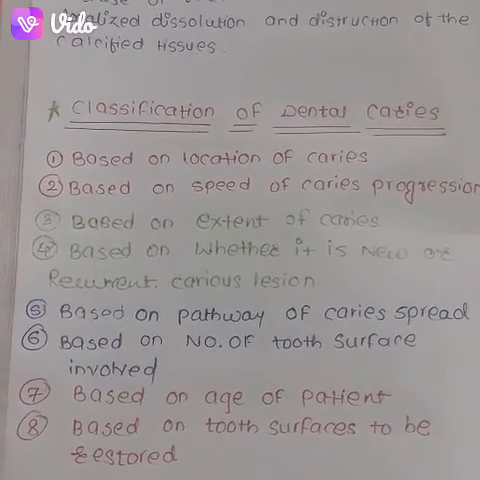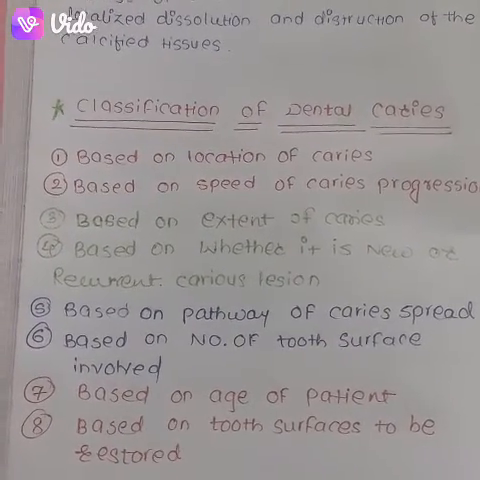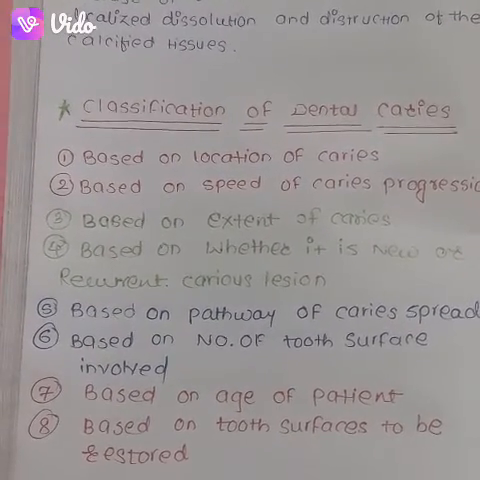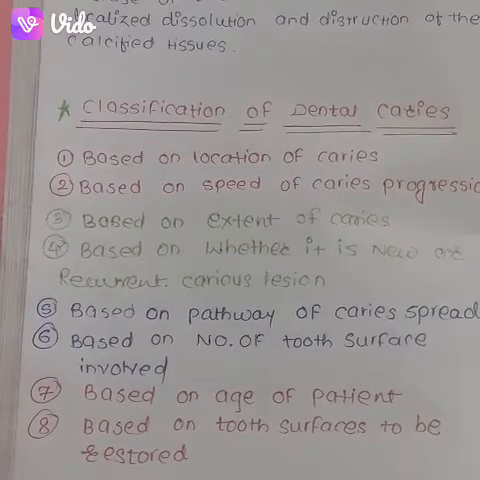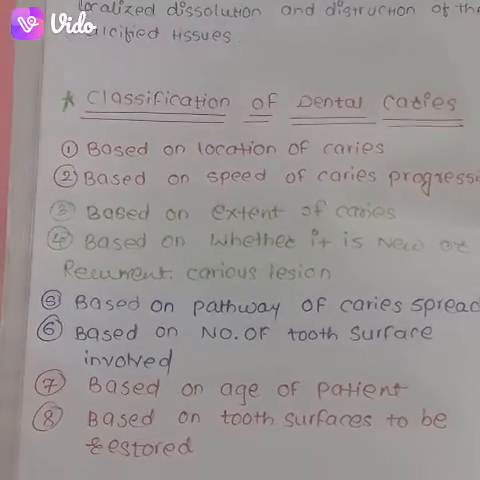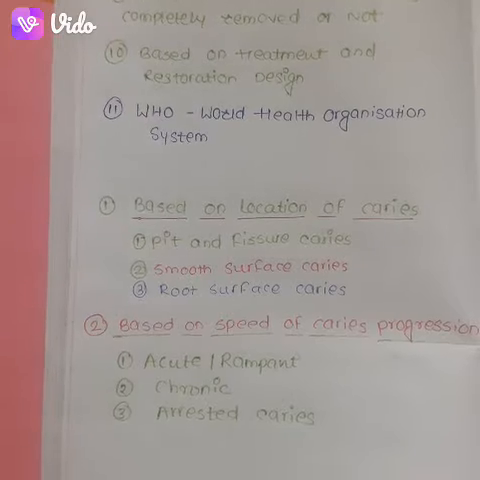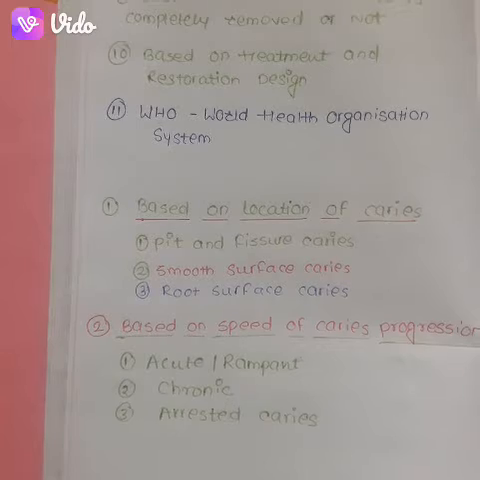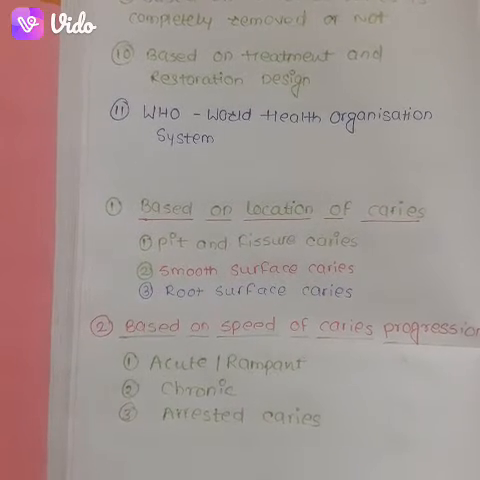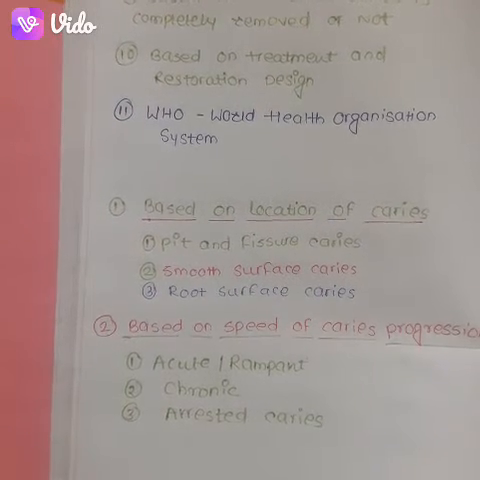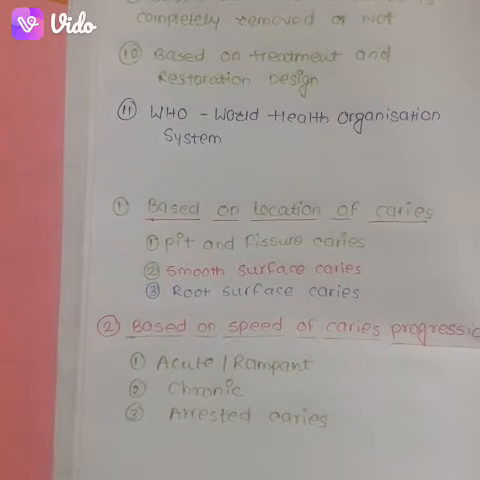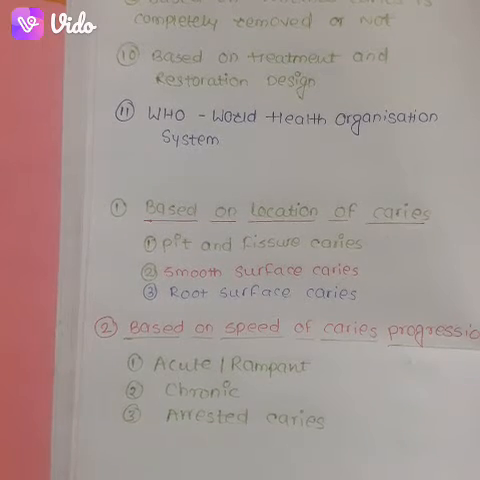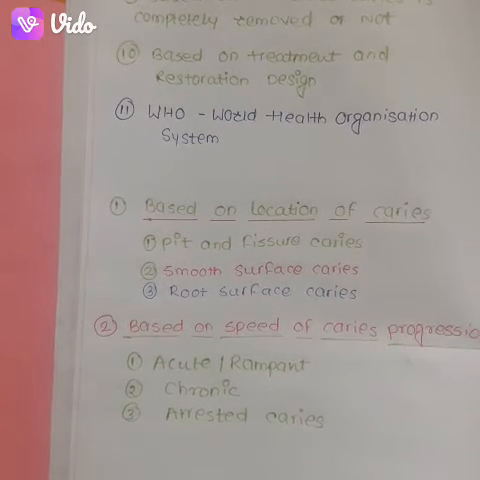Type 6, based on number of tooth surfaces involved. Type 7, based on age of patient. Type 8, based on the tooth surface to be restored. Type 9, based on whether caries is completely removed or not during the treatment. Type 10, based on the treatment and restoration design. Type 11, according to World Health Organization system. Now we will see the 11 types of classification in detail.